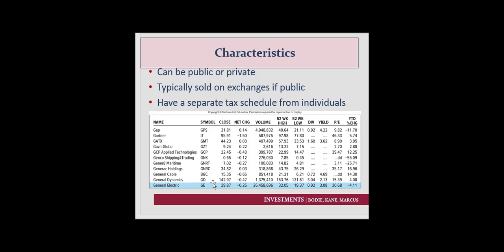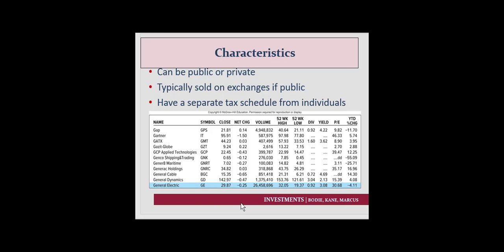So what can we talk about? Prices, right? Corporations can be public or private. If they're private, then there are no prices for the securities. They're typically sold on exchanges. Individuals will have differences in taxes dependent on their particular income level, but corporations also have a different kind of tax schedule from individuals. It's very similar in structure, but it's a little bit different.